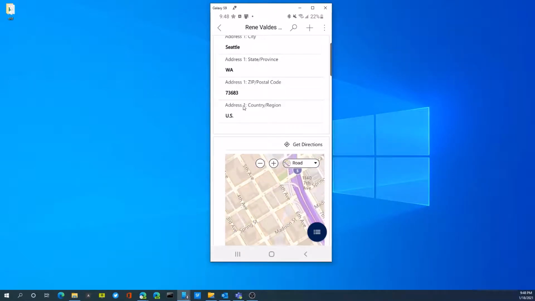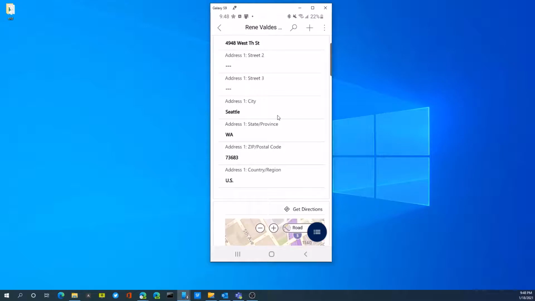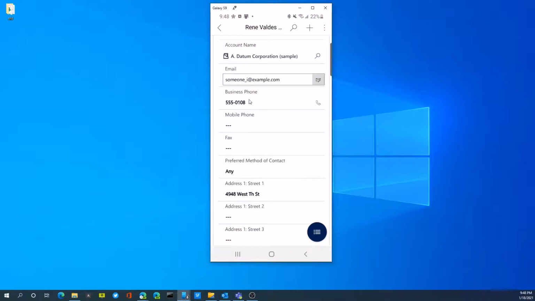I can also make changes to this contact within this app. So I could change a phone number, for example, if I scroll back up, and that change would happen inside of my D365 application. So somebody on premise could see that phone number has changed.